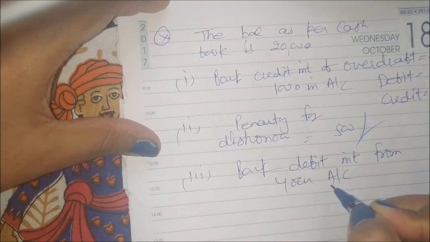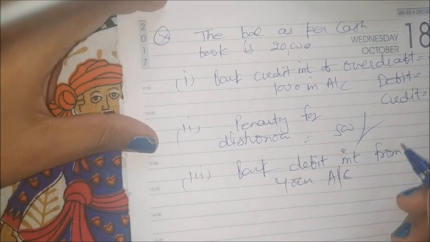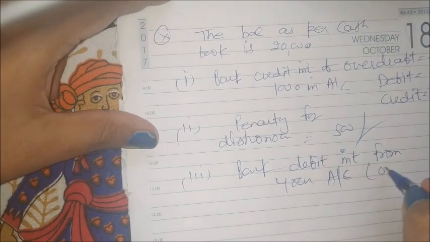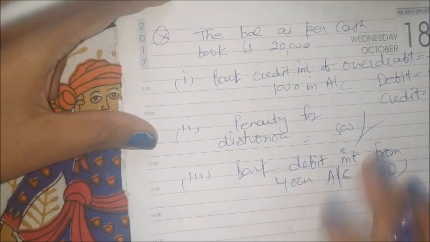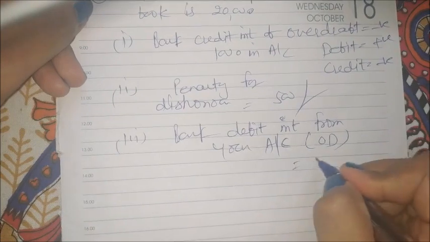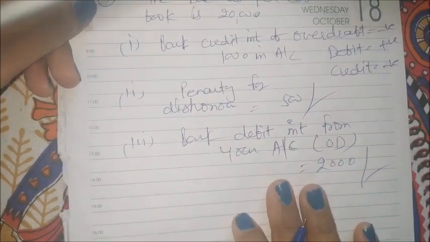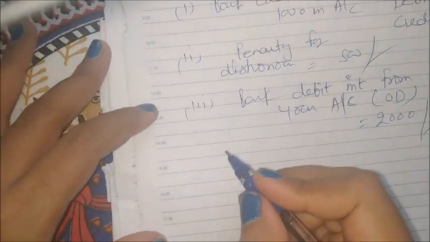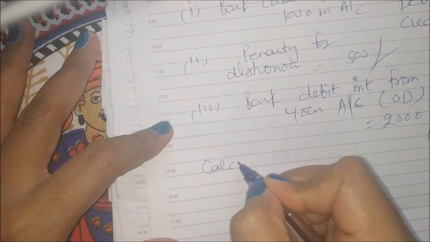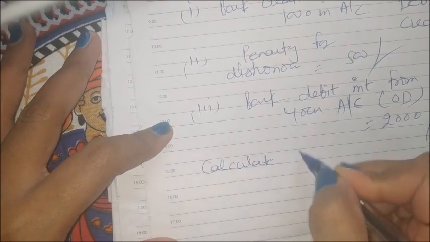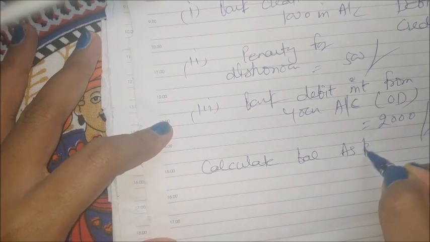Any loan you have taken, for that the bank has debited some interest, or any overdraft, OD loan you had taken, for OD the bank has debited interest. How much? 2,000. Okay, these three transactions, and they will ask to calculate the balance as per passbook. This is our question.